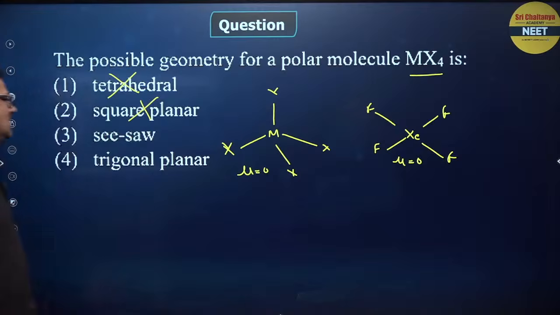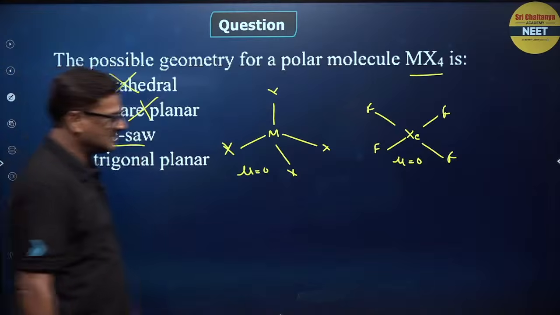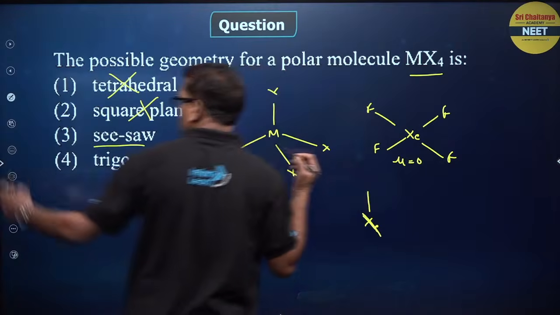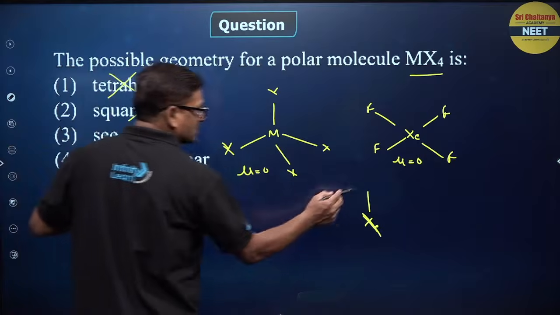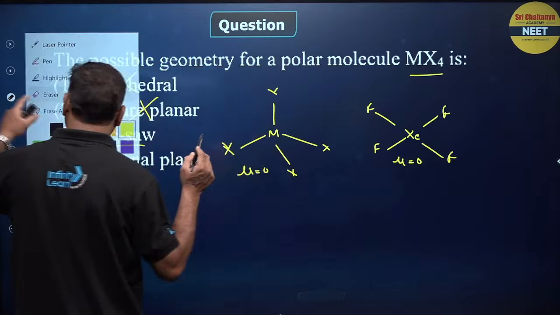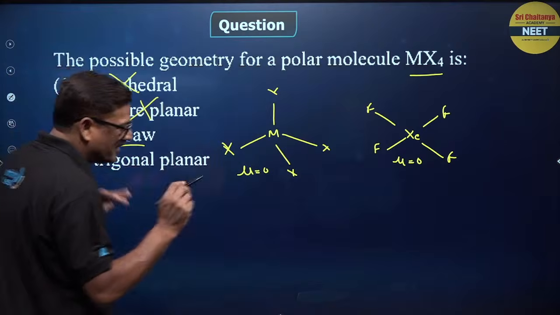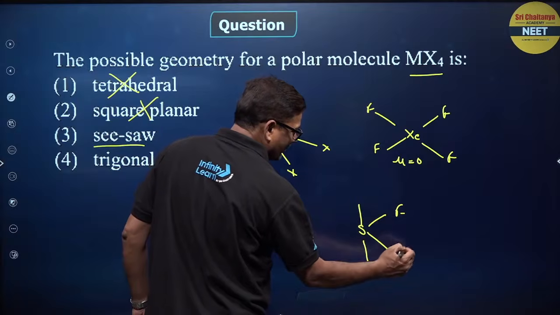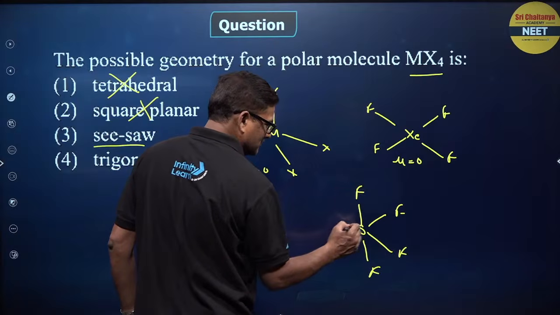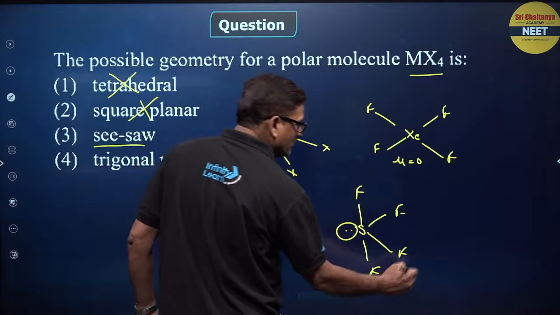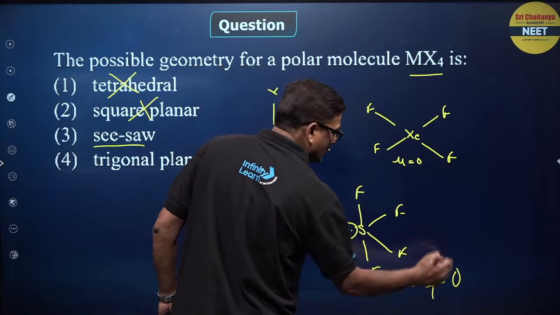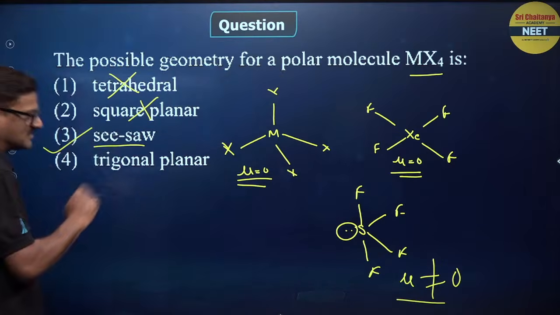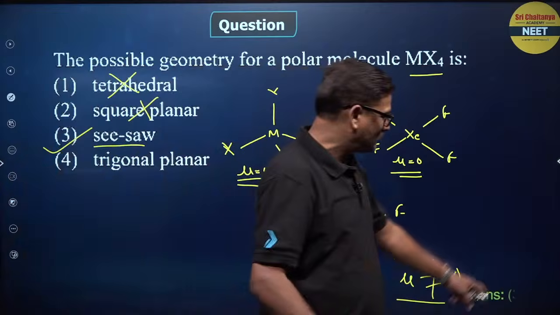No. And seesaw structure, you see, Xe, it is MX4, no? Right. Let me say it is MX4. You will be having SF4 जैसे. Yes, and dipole moment is not equal to 0. It is a polar molecule. The others are non-polar. I can say it's a seesaw structure. If you allow me, I want to give the answer as 3.